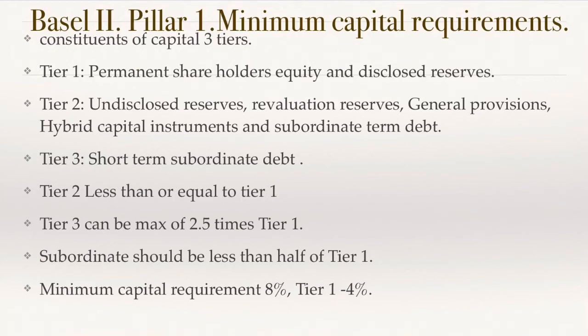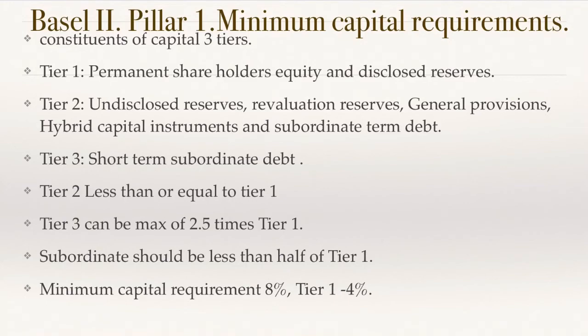What are general provisions and legal provisions? For example, some person filed a case against your bank. So the bank makes some provisions so that if the case goes in favor of that person, they can pay immediately and it won't affect that financial year's results. In such ways, these reserves all fall under tier 2. Then tier 3: short term subordinated debt falls under this.